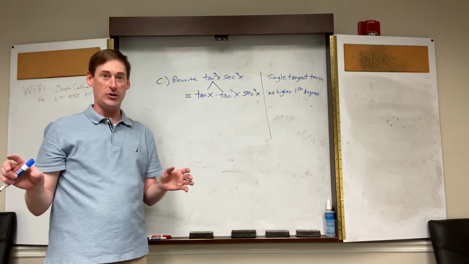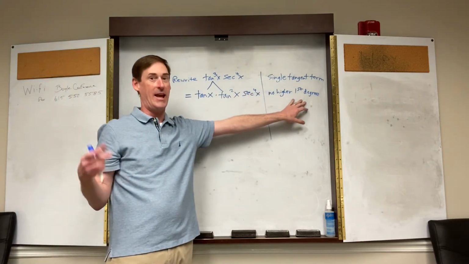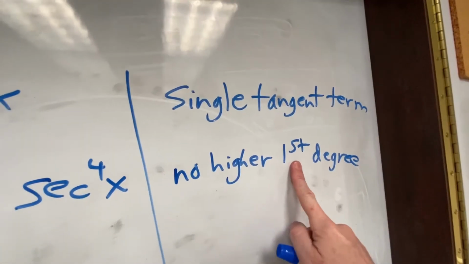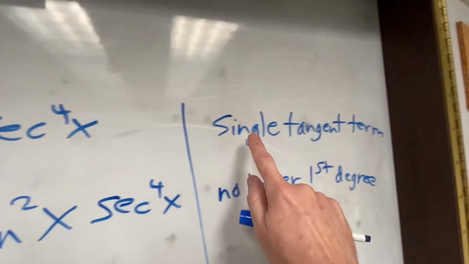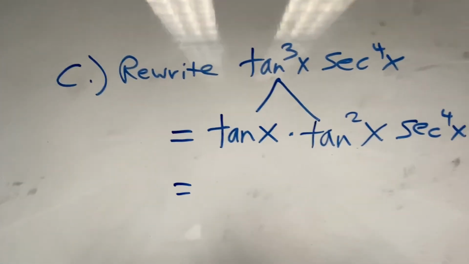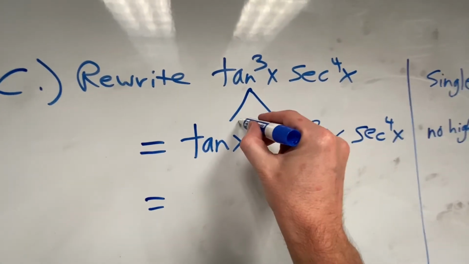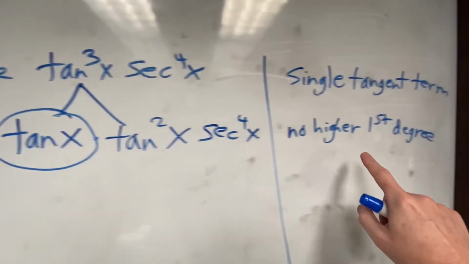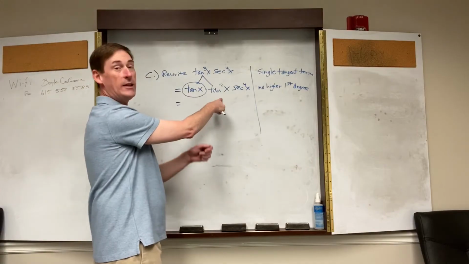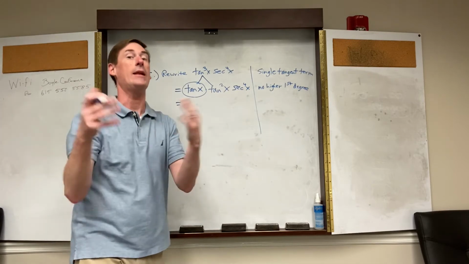So now you split your tangent up. So what did we accomplish? We got a tangent to the first power because we actually have to try to get a tangent to the first degree. We did it. Now here's the second catch. We got the first degree there. We don't have a single tangent term anymore. We have 2 tangent terms. So, which tangent do we keep and which one do we try to change? Keep this one because we have to have tangent to the first as a stipulation here. So this one's good. We wrote that one on purpose first because we wanted that one. So we need to get rid of the tangent squared. Keep the tangent of x. Get rid of the tangent squared and make it not a tangent.